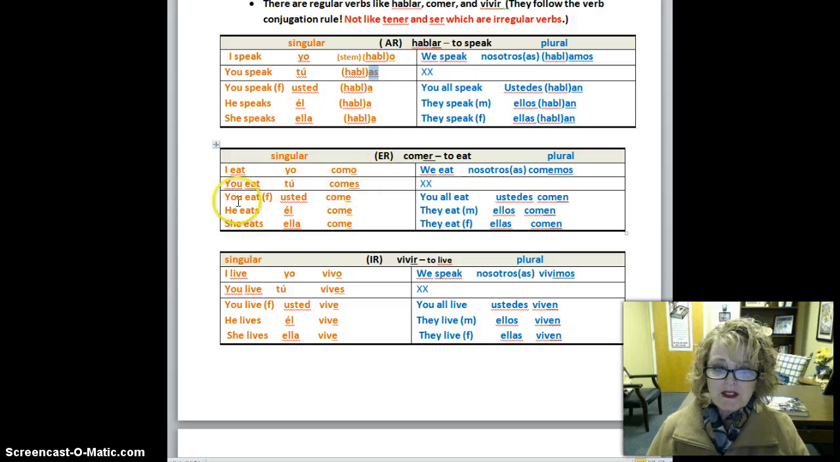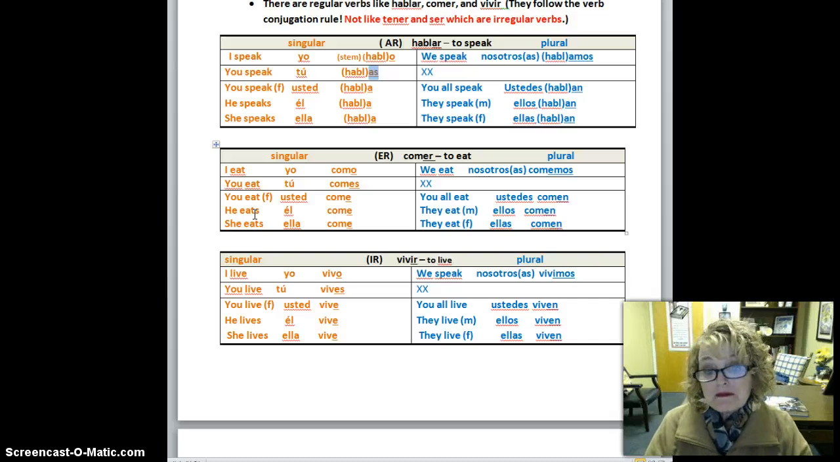Now, if I want to say you formal, someone of respect, you would say usted, and you would say usted come. Usted, you speak: usted habla. So for an AR verb, you're adding A's. For an ER verb, what are you adding? E's. Does that make sense? Yeah, that makes sense. So, él come. That means he eats. And ella come. She eats.